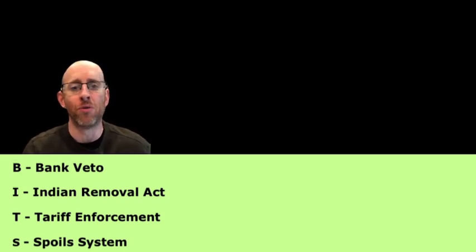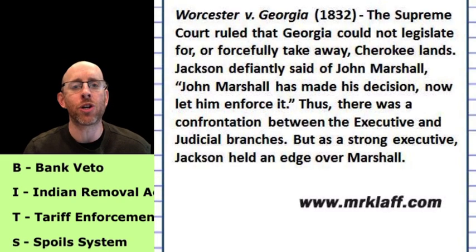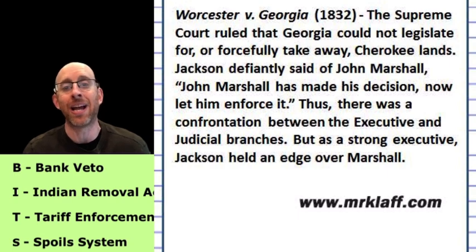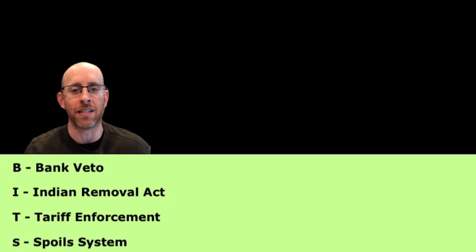I, Indian removal. He supported the Indian Removal Act, which would bring Native Americans from the east to west of the Mississippi River. Even though John Marshall's case of Worcester versus Georgia said that Georgia could not forcibly take away land, Jackson stood by the policy of removing Native Americans.